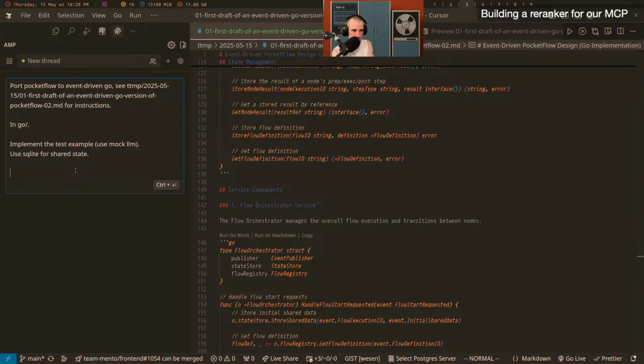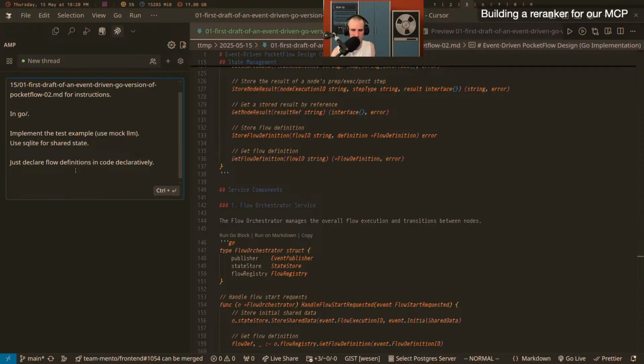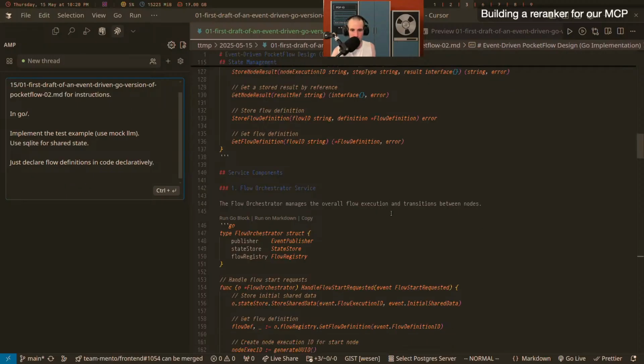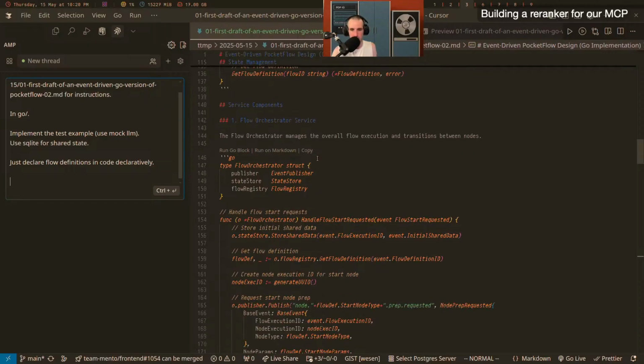I think it's going to do it as data stored in the SQL database, without giving me the tools to write stuff in the SQL database, and I also have no wish to save that into the database. So actually, yeah, just declare flow definitions in code declaratively, right? I'm repeating declaratively just to make sure that it understands that this is about code style and not the verb, or it's both, I guess.